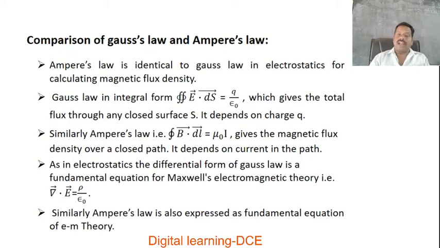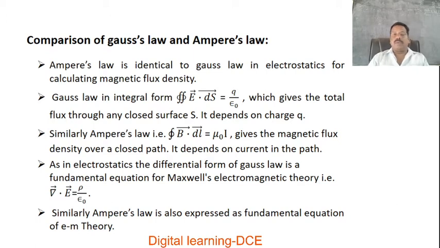Comparison of Gauss law and Ampere's law. In the previous discussion, we discussed the statement and proof of Ampere's law or Ampere's circuital law. In the third semester, we discussed the concept of electrostatics, the chapter. There we came across Gauss law in electrostatics. Now we are going to compare Gauss law in electrostatics with Ampere's law in magnetism.